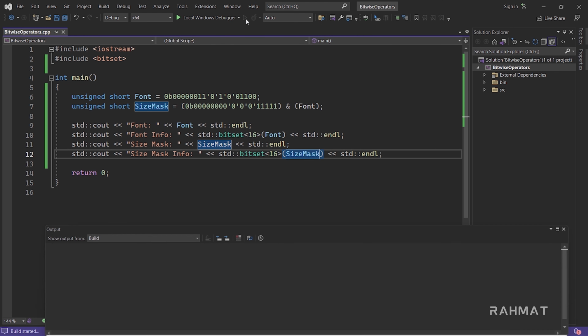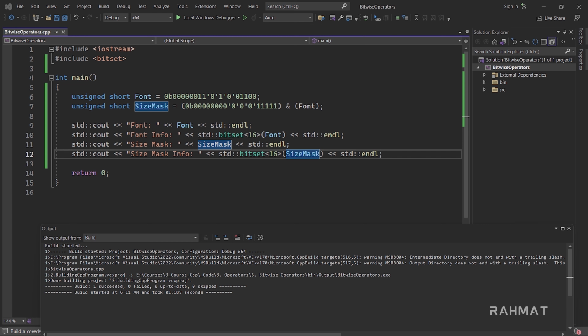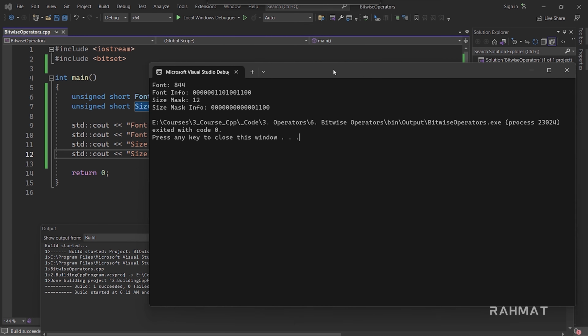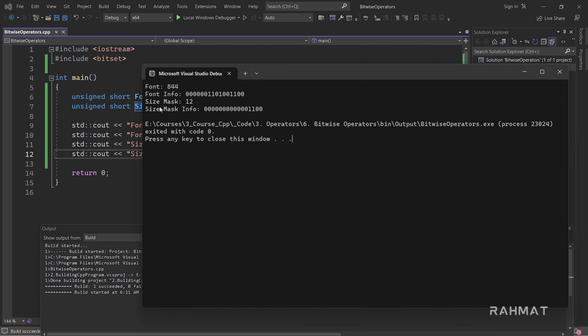So this time if I run the program, we have successfully built, and now you can see size mask's integer value is 12, but size mask binary information has only 2 ones and the rest are zeros. So we extracted the correct information from the size mask.